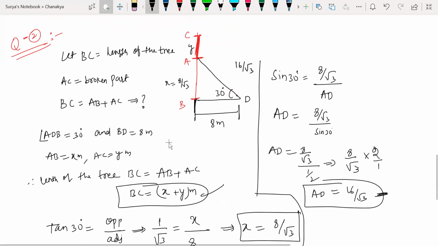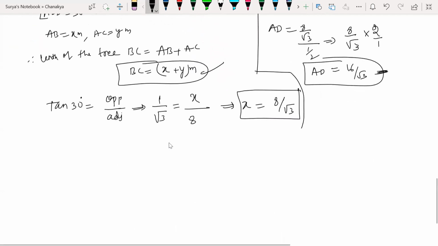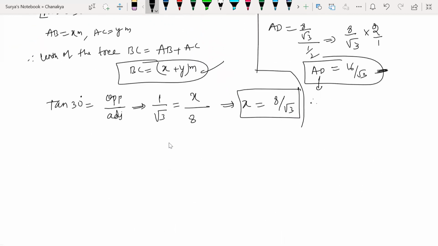AC is the broken part bending towards the ground and touching the point called D, so Y is 16 by root 3. He's asking for the height of the tree.